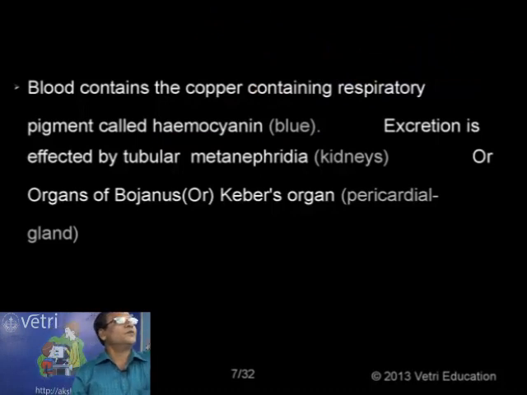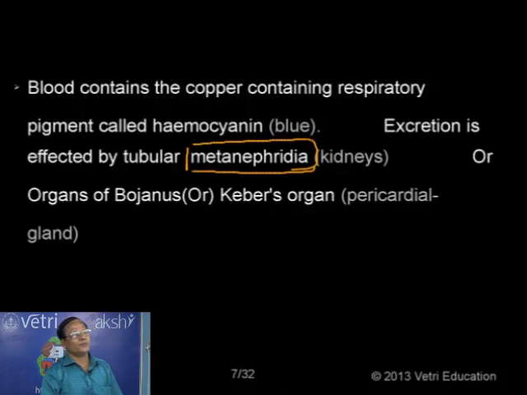So normally we have different kinds of excretory organs in different animal groups. We have seen, for example, in arthropods either coxal glands or green glands or the Malpighian tubules in most cases. Here the excretory organs are mainly tubular nephridia, what we call metanephridia. In animal development we have three different types of nephridia: protonephridia, mesonephridia, metanephridia. This is based on the location of the formation of the kidneys, or the position.